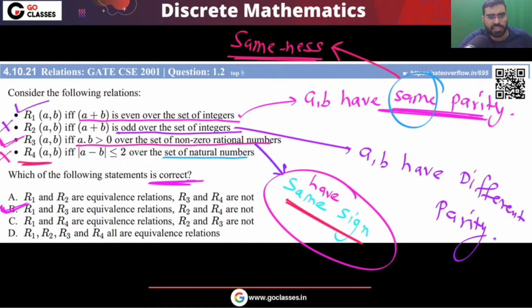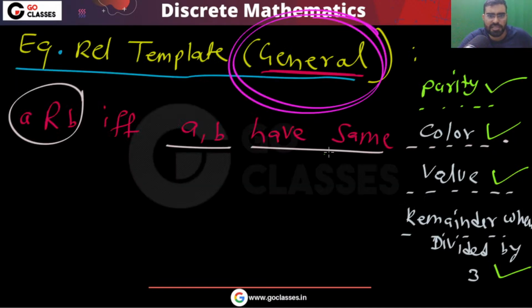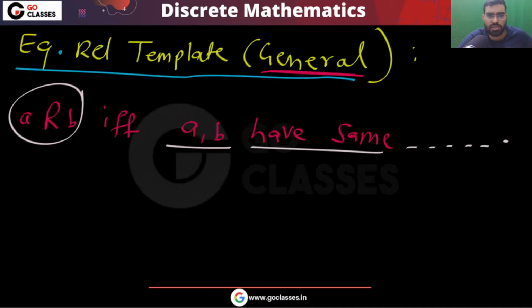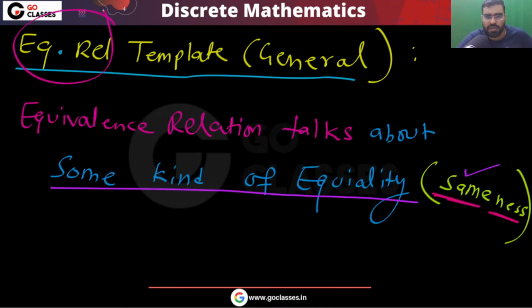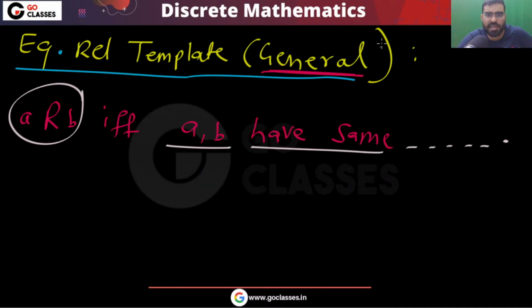Please tell me, did you understand this? Did you understand this sameness concept? The concept of some kind of sameness you have. This is the general template for the equivalence relation. Did you understand?